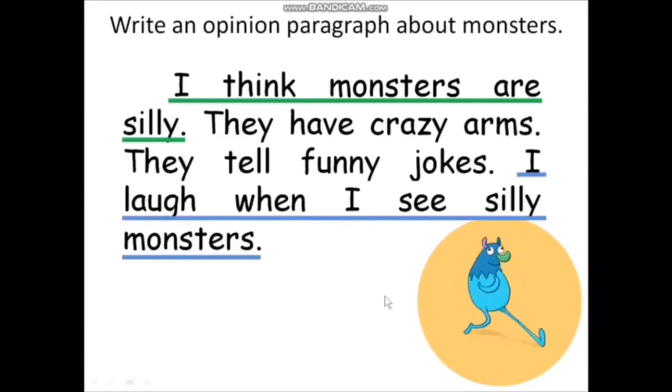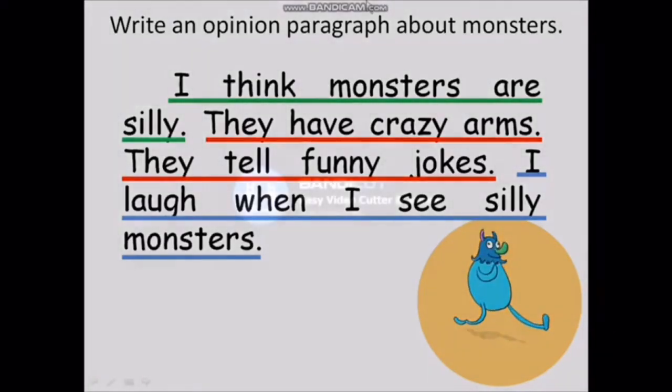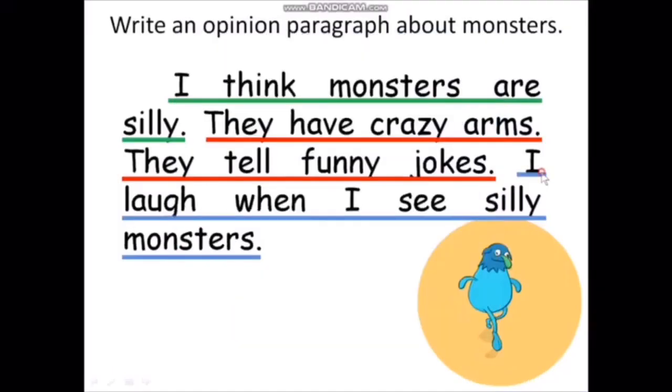The introduction sentence is always the first sentence. The closure sentence is always the last sentence. So we have marked the last sentence in blue and the first sentence in green. Now we are going to mark the event, that is the other sentences in the middle, as red. So they have crazy arms. They tell funny jokes.